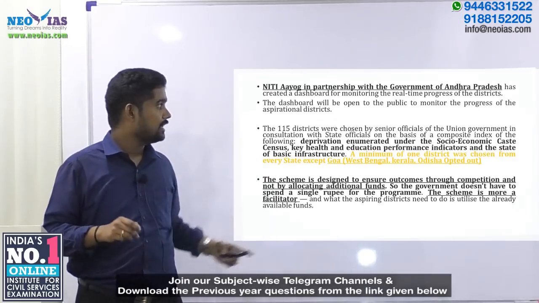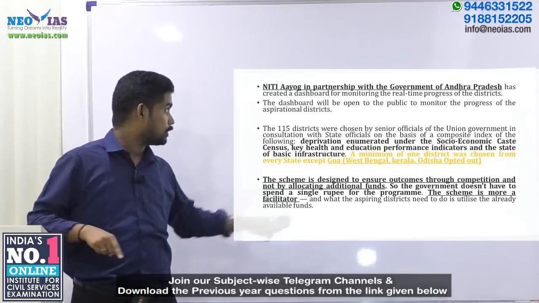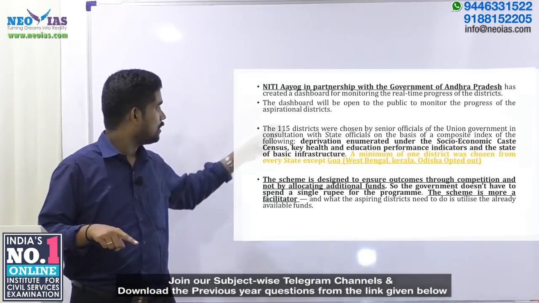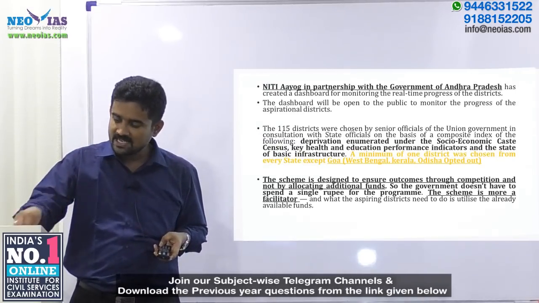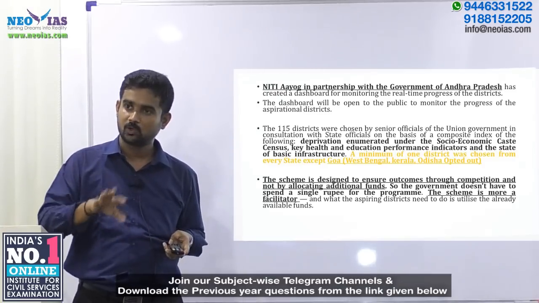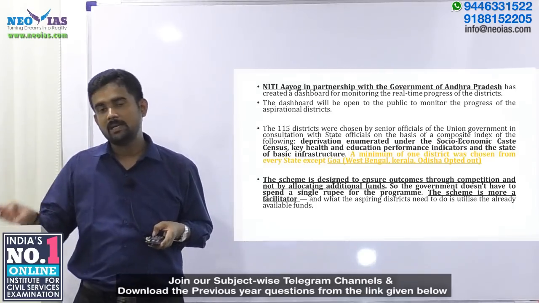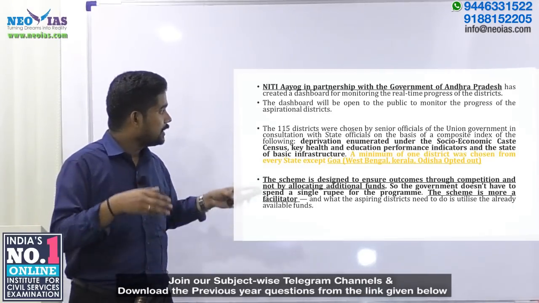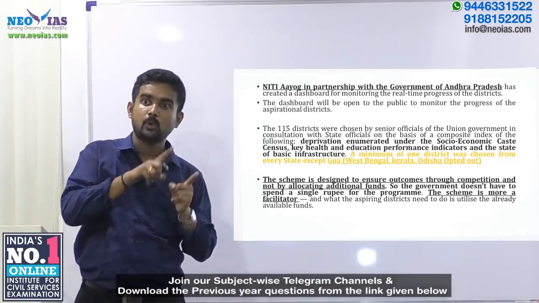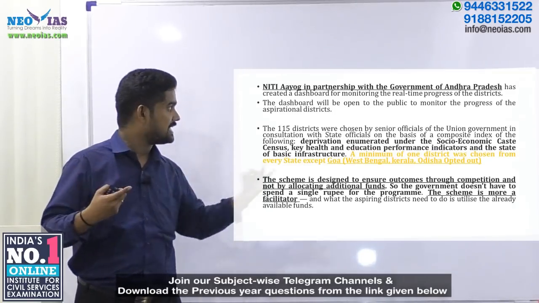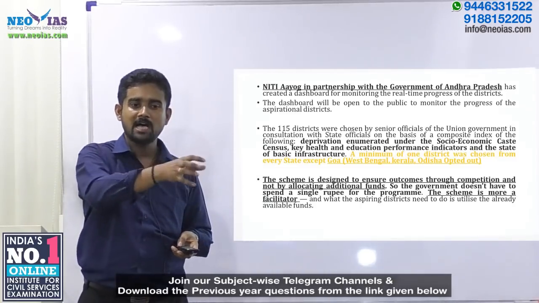Now, understand that in the initial plan, almost all states of our nation except Goa were in the aspirational districts program. Goa or any districts from Goa has not figured in this program because Goa is considered as not having even one backward district in that state. Subsequently, we have already seen that it is a responsibility of the state to act as the main drivers in this program. Three states, West Bengal, Kerala and Odisha, have planned to opt out from this aspirational districts program.